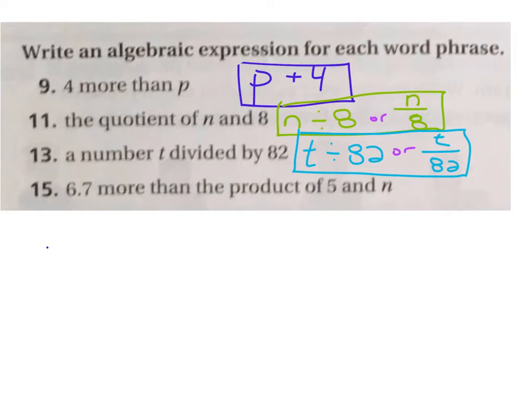Yep. And finally now what we're dealing with is a compound problem, two-step problem. And what does that look like? Well, we've got to figure out the proper order that we're going to do all this in. So 6.7 more than, and just like on number 9, we went 4 more than something, and we started with that thing. Here we're going to do 6.7 more than. So let's start with the thing that we're going more than. And what we're going more than is the product of 5 and n.